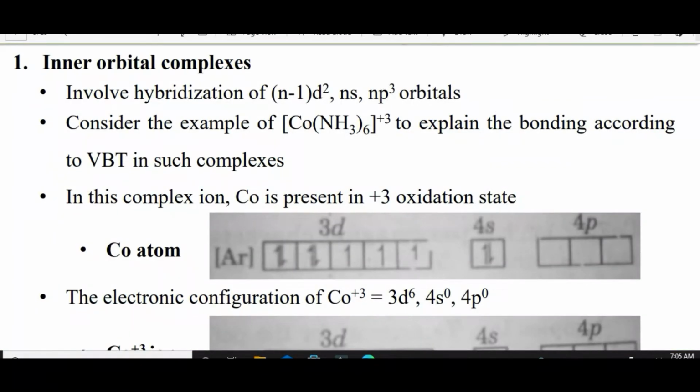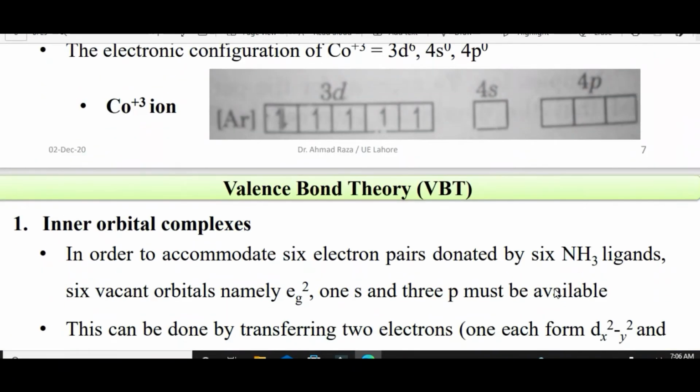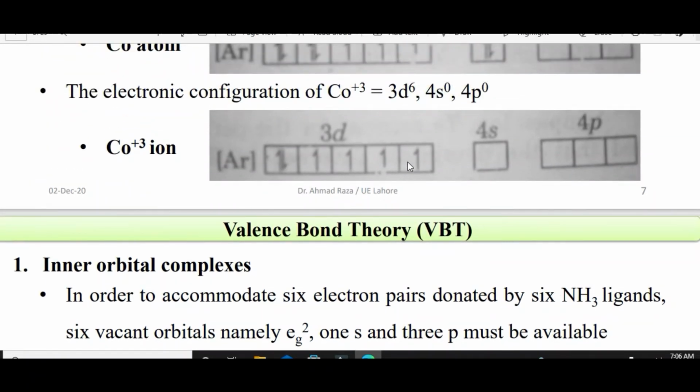Okay, now we have inner orbital complexes, which involve hybridization of (n-1)d2, ns, np3 orbitals. Consider the example of [Co(NH3)6]3+ to explain the bonding according to VBT in such complexes. In this complex ion, cobalt is present in +3 oxidation state. The electron configuration is 3d6, 4s0, 4p0. Okay, 3d is the (n-1)d orbitals. Co3+ ion, its configuration will be as following.